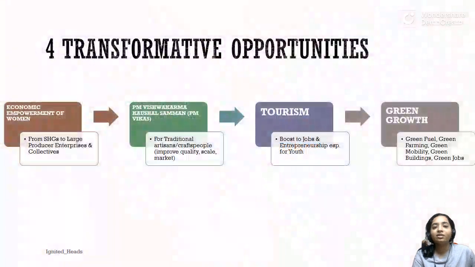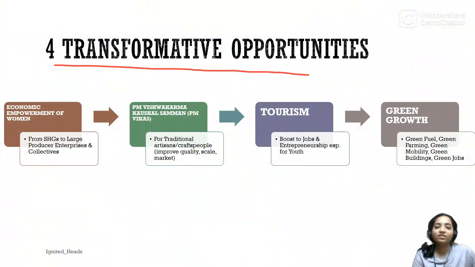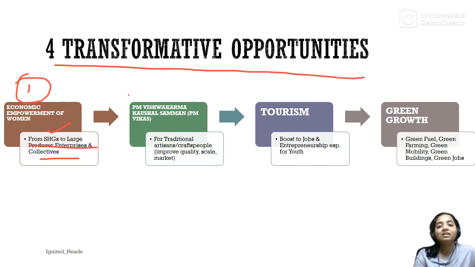In the second part, we saw the four transformative opportunities which the government has identified. The first is economic empowerment of women, where we want to promote the SHGs to producer enterprises and collectives. Then we saw PM Vishwakarma Kaushal Samman, which is PM VIKAS for traditional craftspeople and artisans to improve quality, scale, and market.